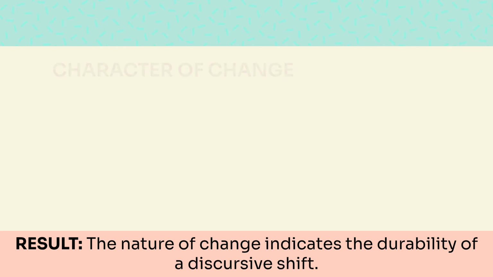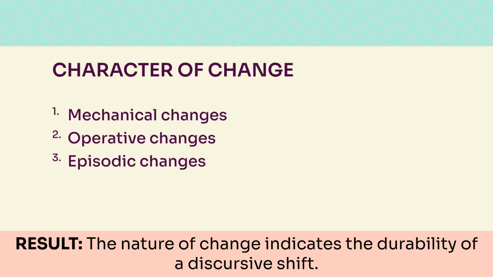Not all changes are equal. DPA distinguishes 3 types. Mechanical changes are situational and superficial, a funeral, an inauguration, a specific audience. The actor returns to its original position without concession. Operative changes are tactical. Something in the environment forced a temporary adjustment, but the underlying objective remains. Episodic changes are structural and long-term. A military event, a system-level political shift, a major alliance change. The actor cannot return to its previous position. This classification tells the analyst how durable a discursive shift is likely to be.